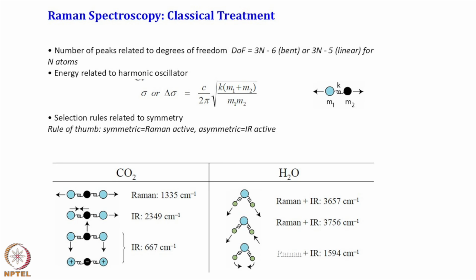The rule of thumb is, if the vibration is symmetric, it is Raman active, and if asymmetric, then IR active. So, for CO2, the symmetric stretch is Raman active at 1335, and the asymmetric modes are IR active, Raman inactive. For H2O, because both bonds are polar, polarizability also changes, so Raman and IR both are active.